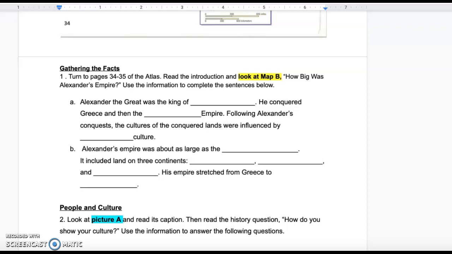Gathering the facts. Turn to pages 34 through 35 of the atlas, which are going to be on this Google Doc. You're going to read the introduction and look at map B. How big was Alexander's empire? Use that information to complete the sentences below.